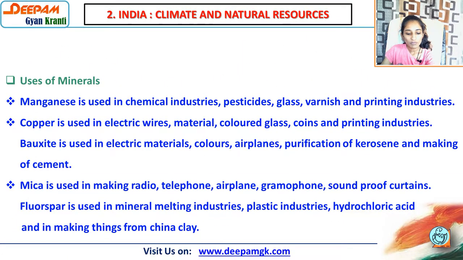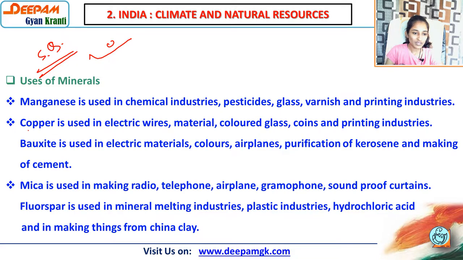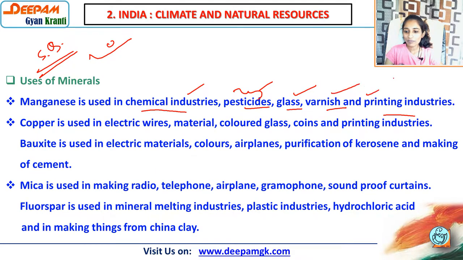Then uses of mineral. So manganese, it is also very important, okay, in short question the question will be there that write the uses of manganese, write the uses of copper, write the uses of mica. So manganese is used in chemical industries, pesticide, glass, varnish and painting industries. Where so chemical industries, pesticide मतलब purification करके जो process होती है वो glass, वर्निश एंड पेंटिंग इंडस्ट्रीज जो कलर बनाते हैं पेंटिंग के, वहाँ पे मैंगनीज का यूज़ होता है.